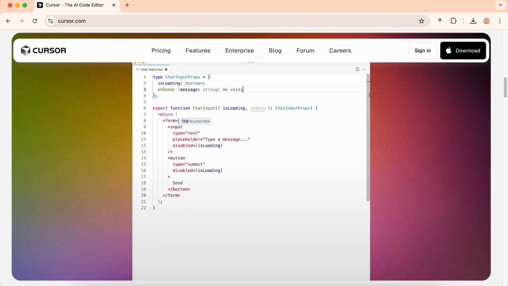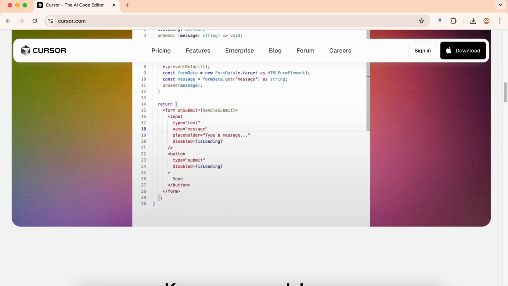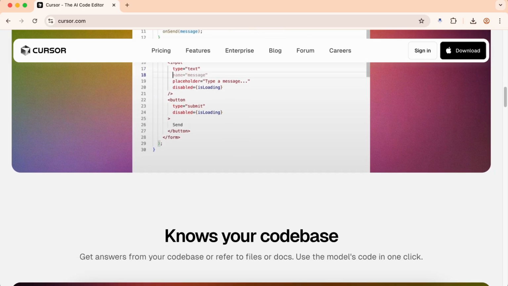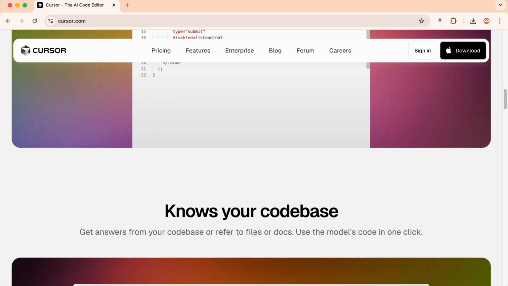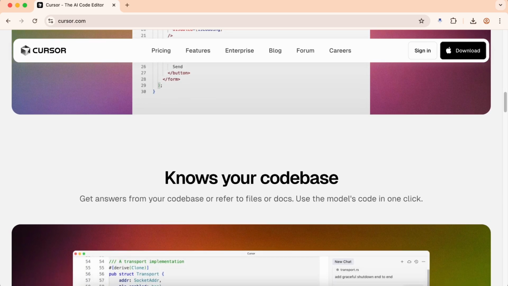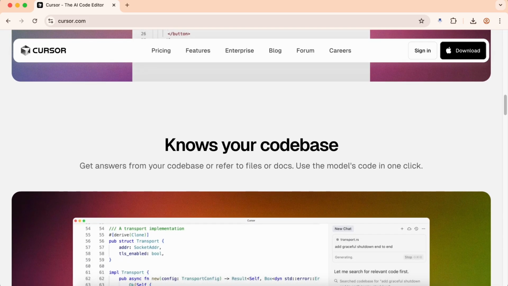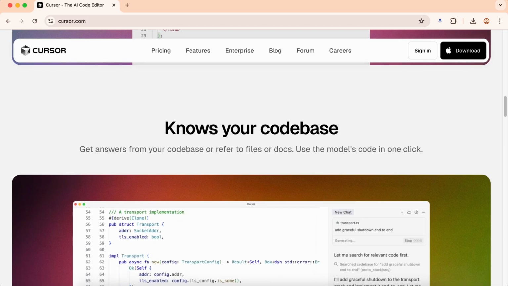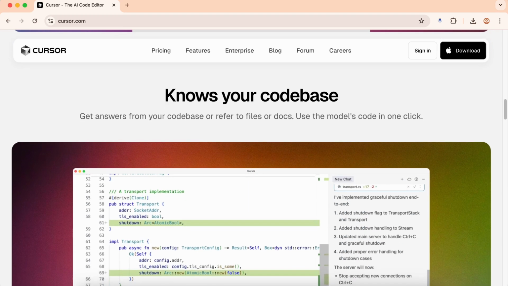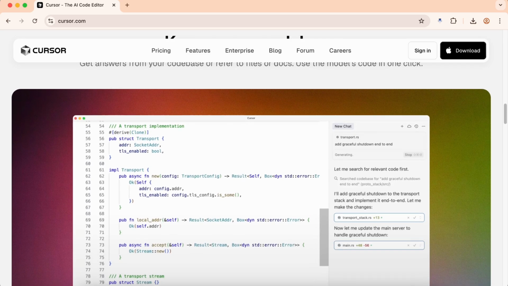But where Cursor really shines is with its Composer mode. Composer in Cursor can pretty much write a full app for you using AI like Claude, progressing from just editing single lines of code to editing and creating multiple pages at once. Composer mode is Cursor's chat based feature that lets you specify a set of files, type a request, and watch it generate changes. This is genuinely revolutionary for larger refactoring tasks and building features across multiple files.